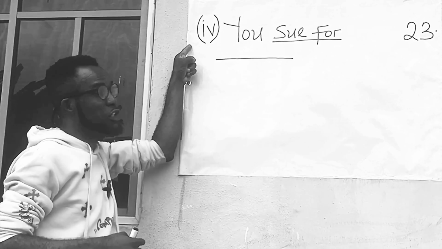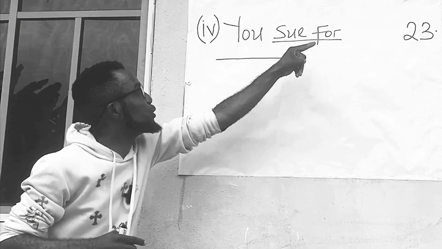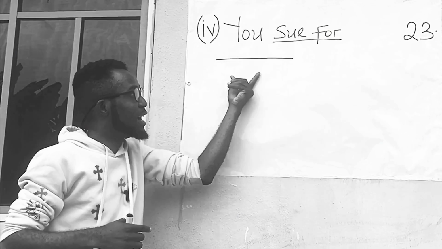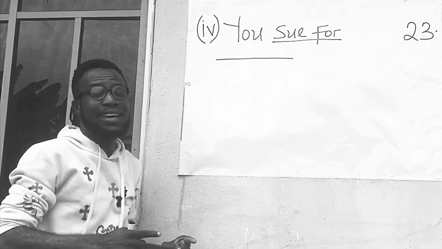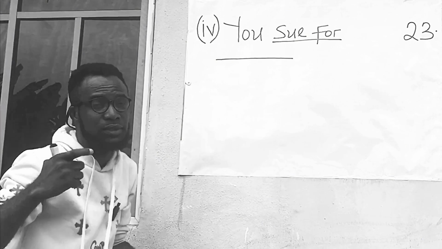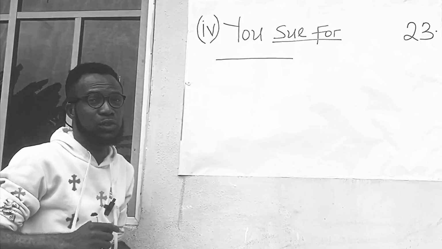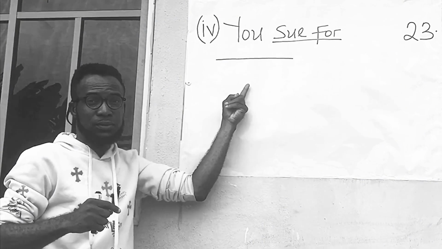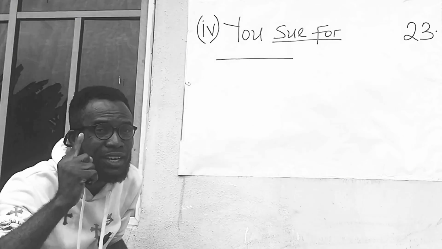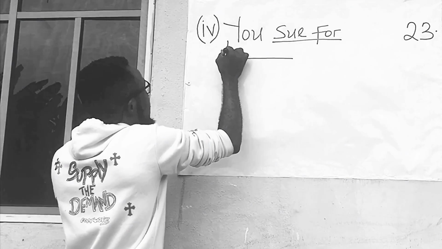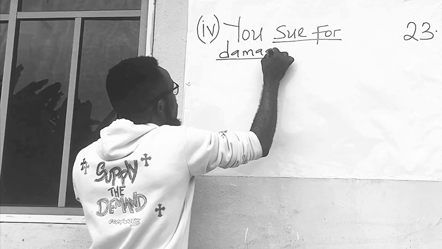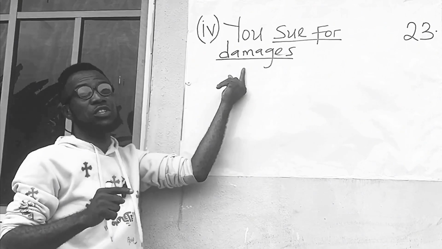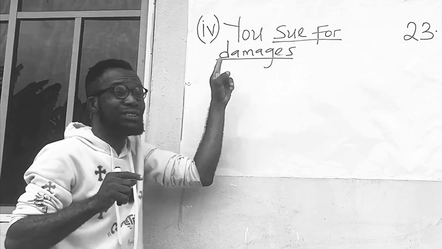The last construction is: you sue for dash. Look at the construction again. You sue for dash. Anytime an English question under damage and damages follows the construction sue for dash in any form, the answer to the question is always damages. Damages. In other words, you always sue for damages.